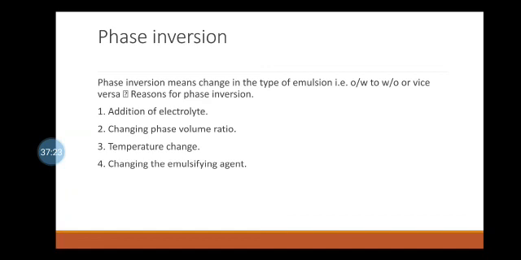Phase inversion can be minimized by keeping the concentration of the dispersed phase between 30 to 60%, storing the emulsion in a cool place, and by using a proper emulsifying agent in an adequate concentration.